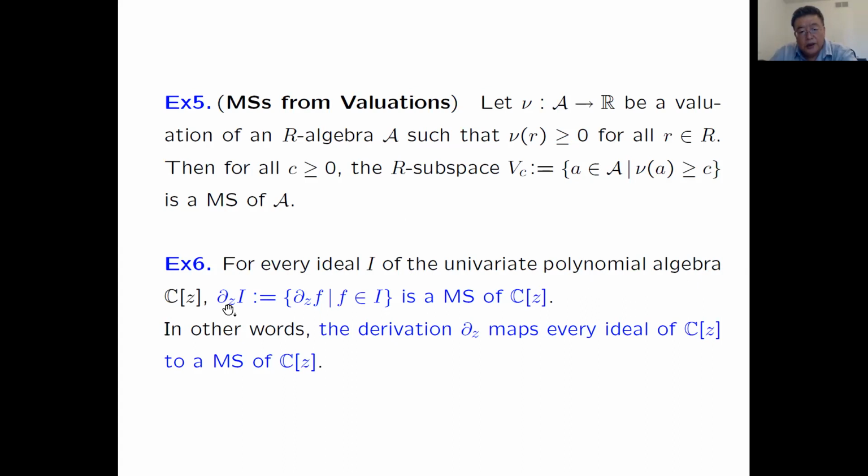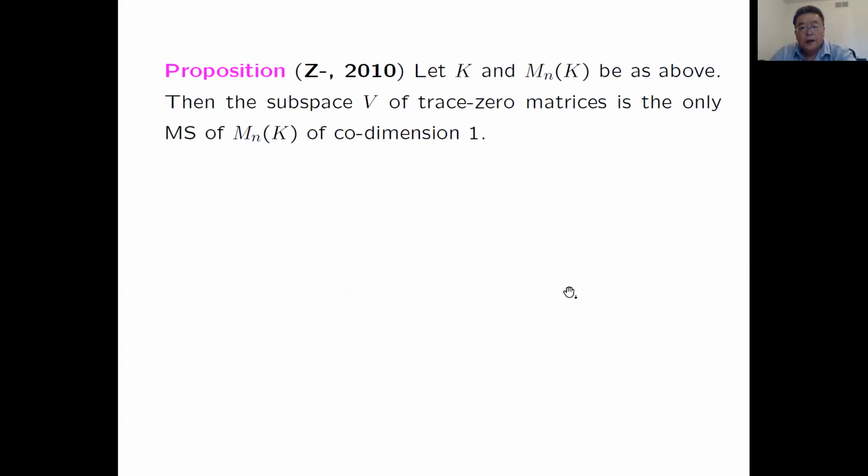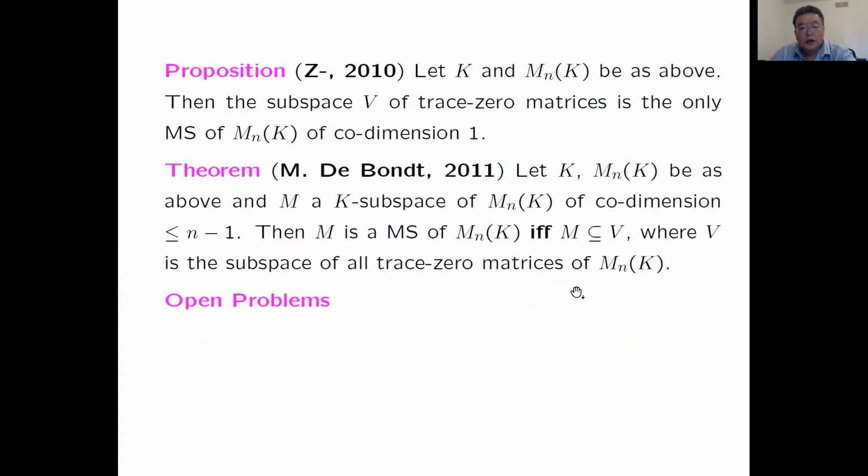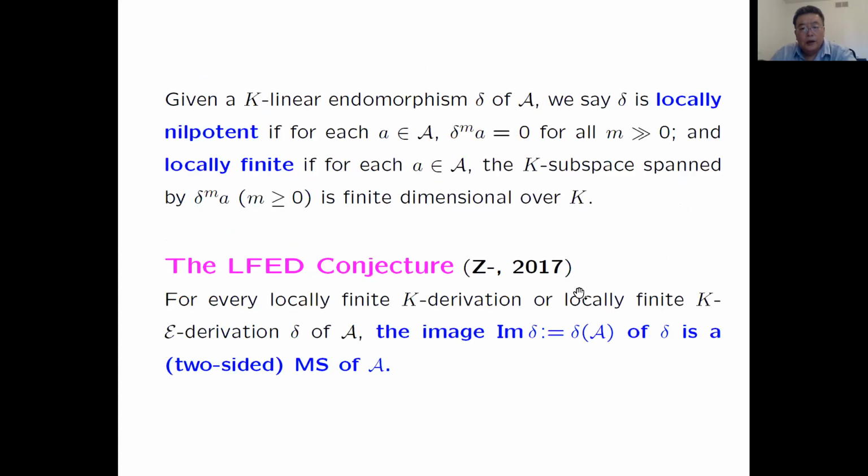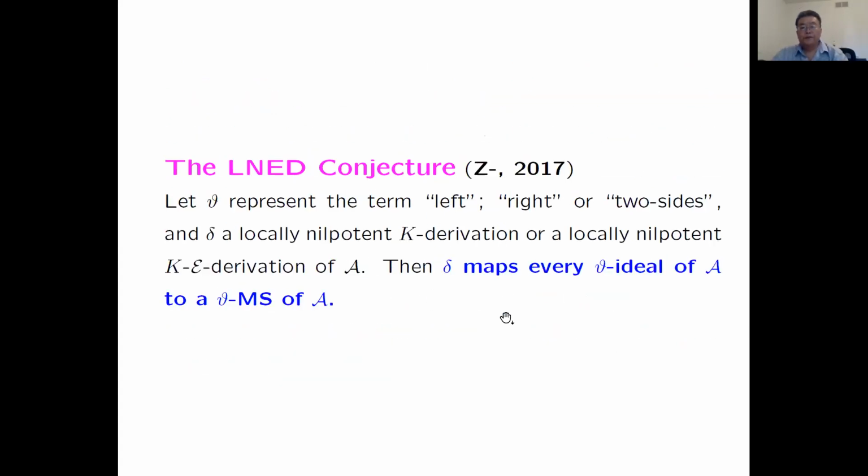So this maps every ideal to a Mathieu subspace. Therefore, that conjecture is true for the polynomial algebra in one variable. Some cases of this conjecture are known, but most cases are still open.